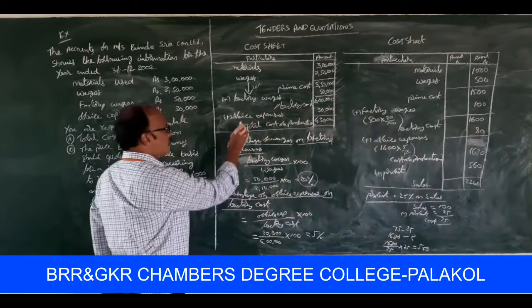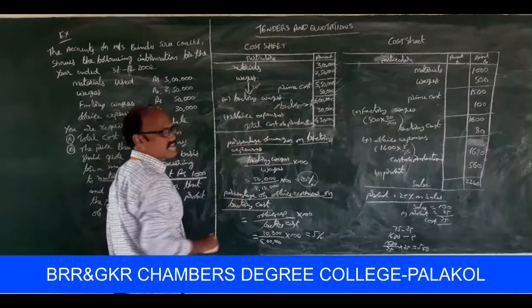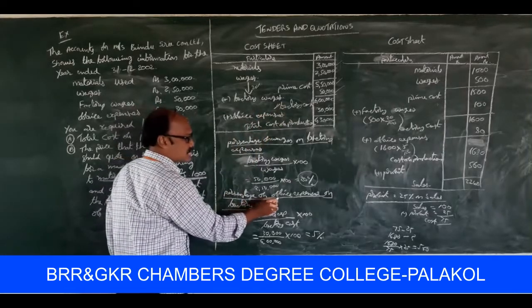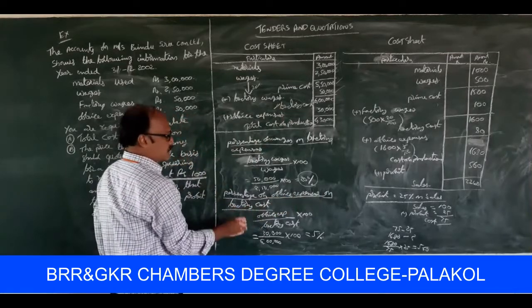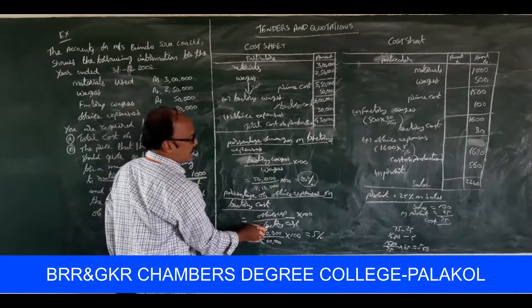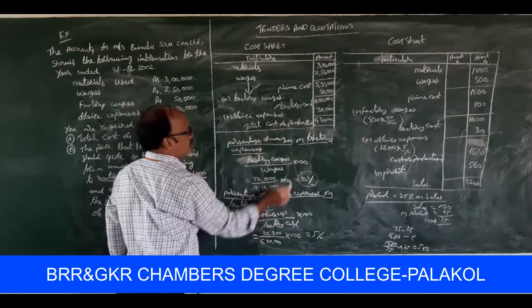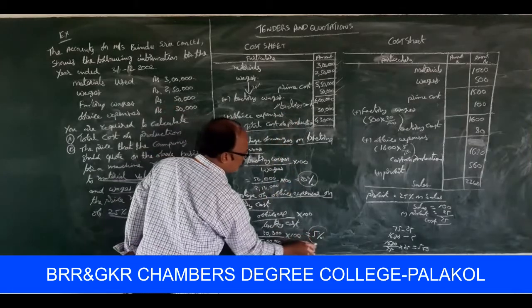Next one, office expenses. Office expenses should always depend on factory cost. Percentage of office expenses on factory cost is office expenses by factory cost into 100. Office expenses are 30,000, factory cost is 6 lakhs, into 100, that is equal to 5%.